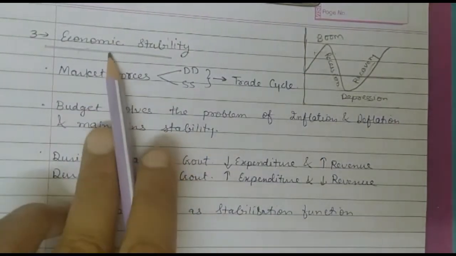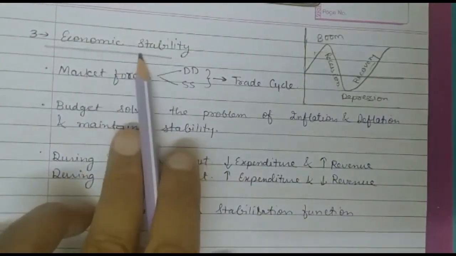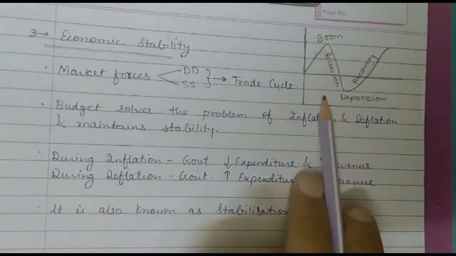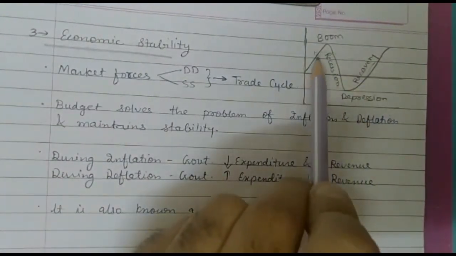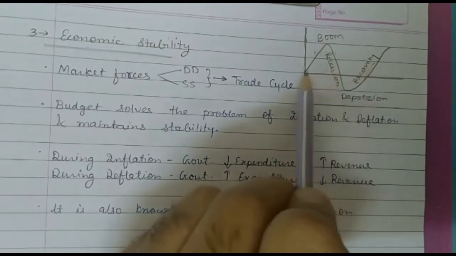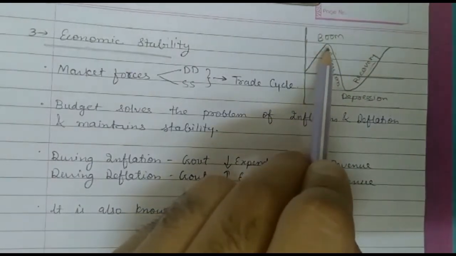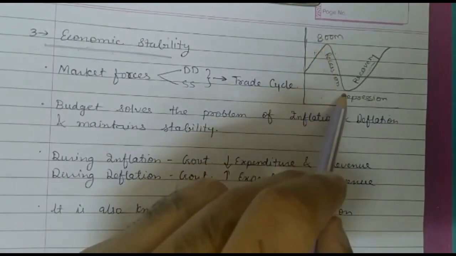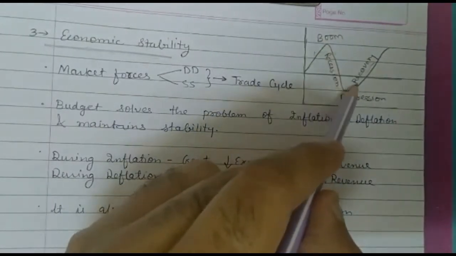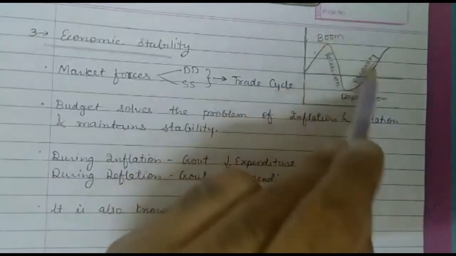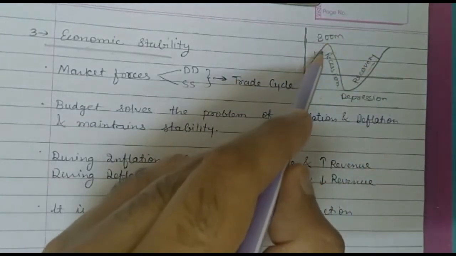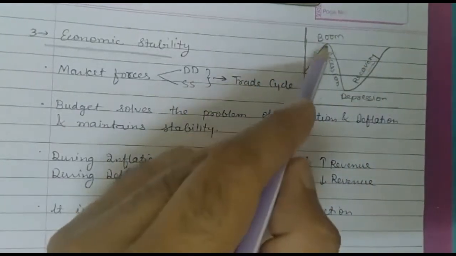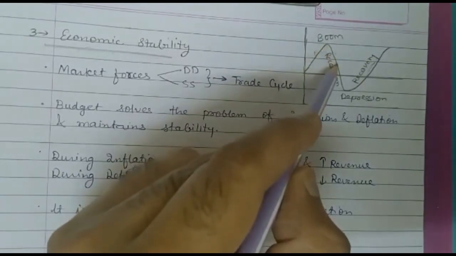Now, how to maintain stability? Before starting the topic of stability, have a look here. Every country is facing this situation. When the country is in its peak position, it is known as boom. When it goes down, it's a recession.